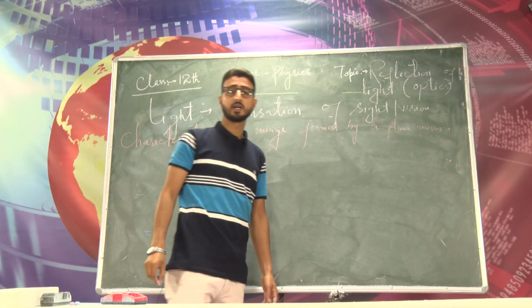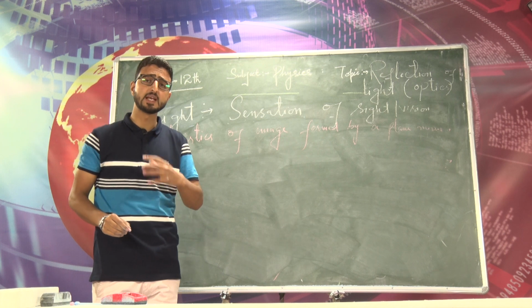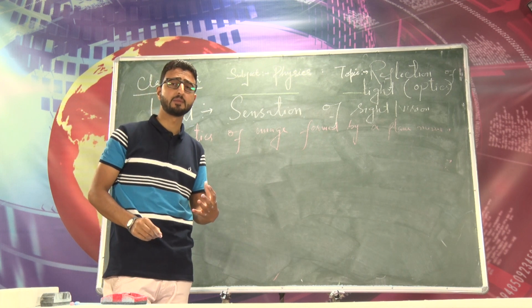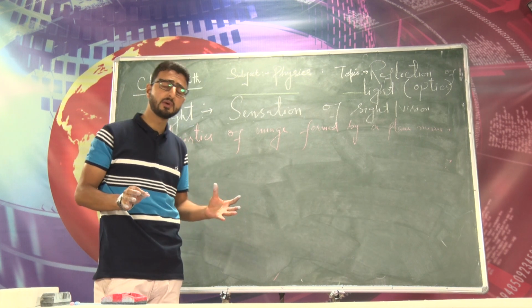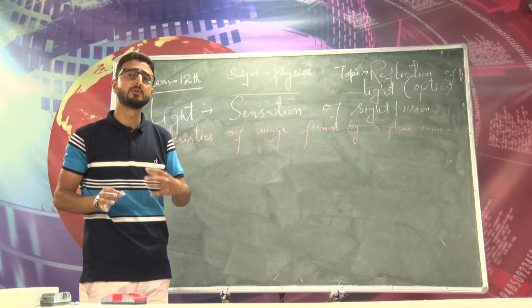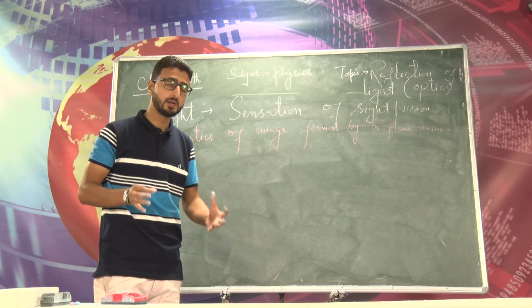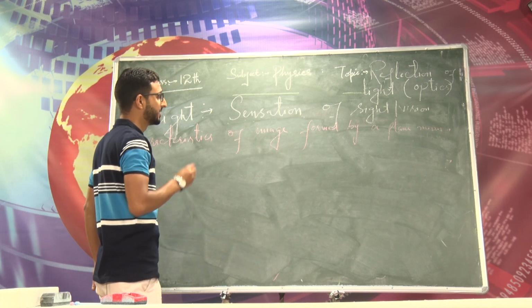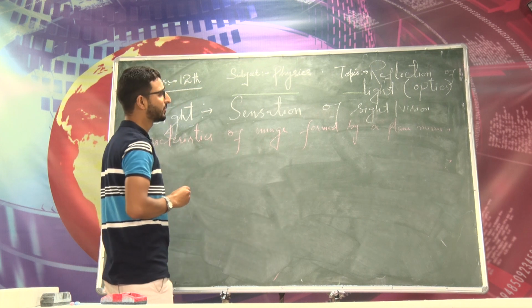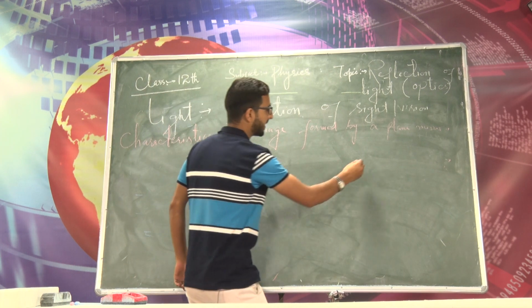From your previous classes, you already know image is nothing but the optical appearance of an object, and we have two types of images, real image as well as virtual image. You are already familiar with the terminology. Now let us discuss a few characteristics of image formed by a plane mirror.